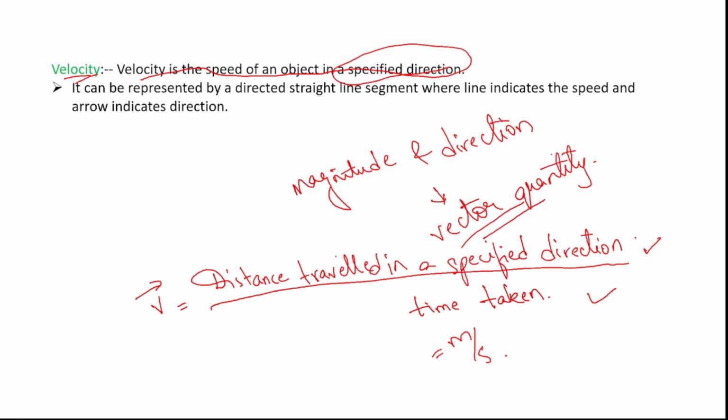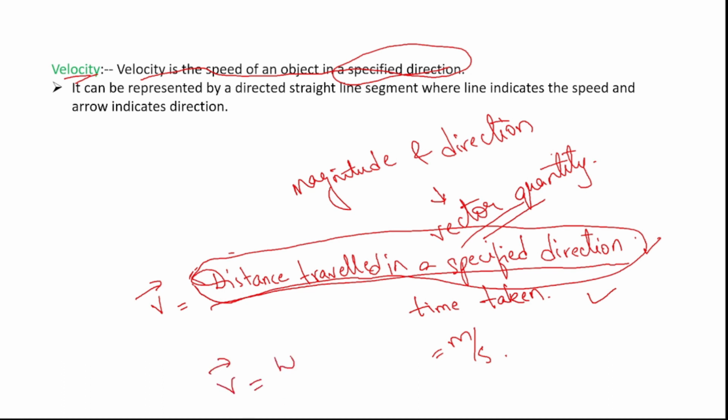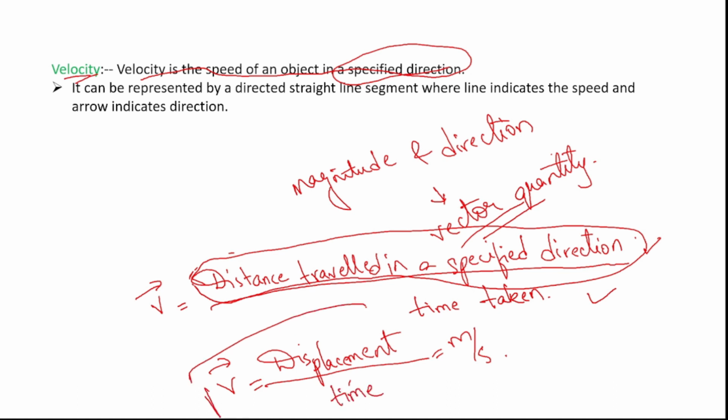Okay, how can we write this distance traveled in a specified direction in a shorter way? We can simply write it as displacement, right? What is displacement? Displacement is nothing but the shortest distance traveled in a specified direction, right? So this is displacement by time. So velocity is nothing but displacement by time. So the SI unit of velocity is meter per second.